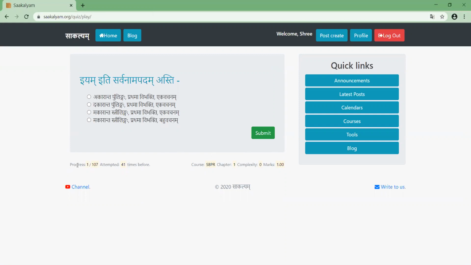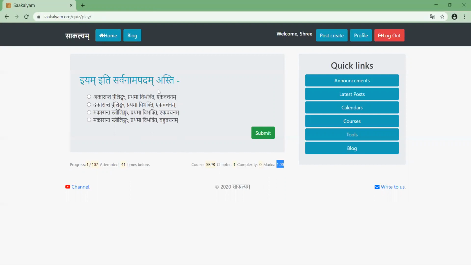Below you can see the progress, how much you have progressed. You are doing the first question out of 107 total quizzes. Attempted before means 41 times before you; some other 41 people have attempted this. And if you forget which course and chapter you are on, this is SBPR, Sanskrit Bharati Pravesha, chapter 1. The complexity of this question is 0 and it carries 1 mark.